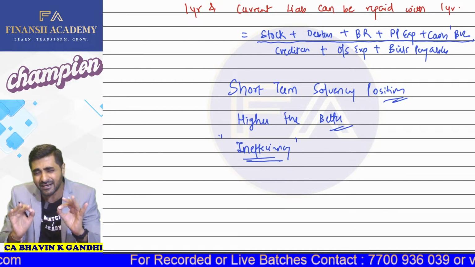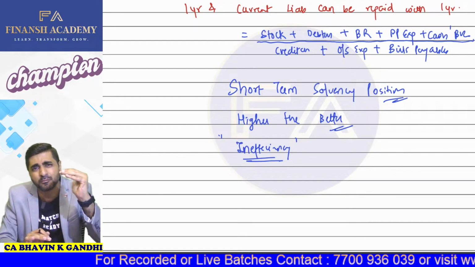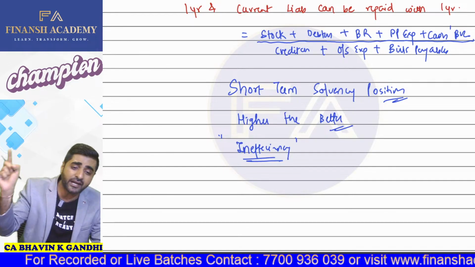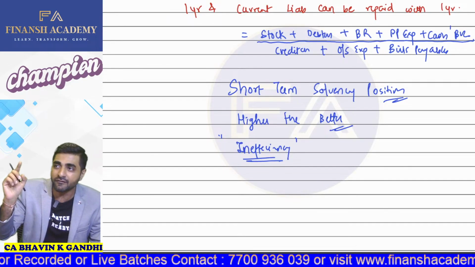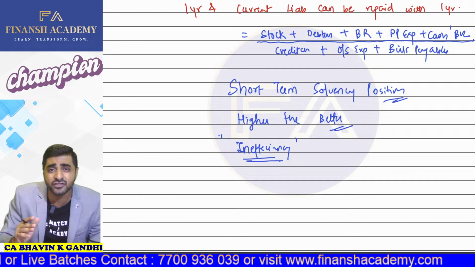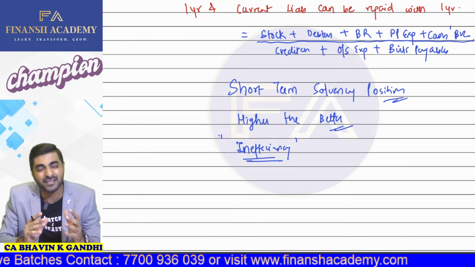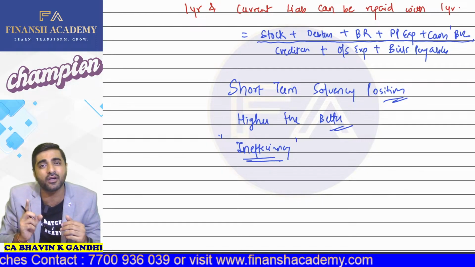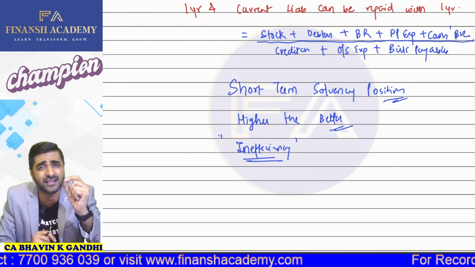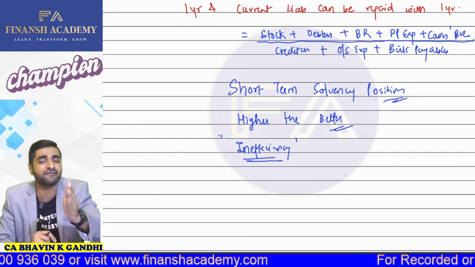So you should try and maintain as high as possible, but keep it up to the extent of standard ratio, which is 2:1. But if you keep it more than 2:1, if you keep the current ratio of a company as 5:1, then what does it mean? That there are too many current assets for 1 rupee of current liability. You have blocked your money in too much of your current assets, which signifies inefficiencies.